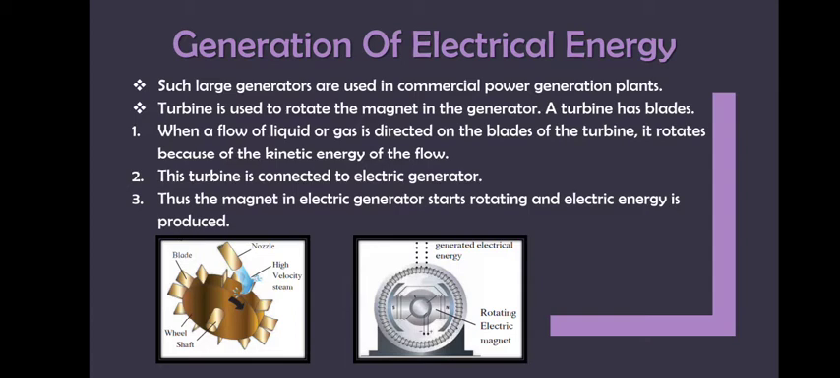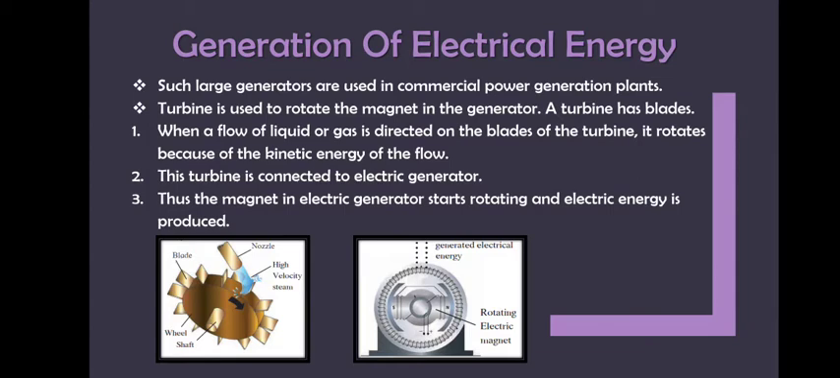How will we move the blades? To move the blade, we need to allow a liquid to flow on it with very high velocity, or a gas to flow on it. So once it flows, the turbine will rotate. Along with the turbine, the connected magnet will also rotate.